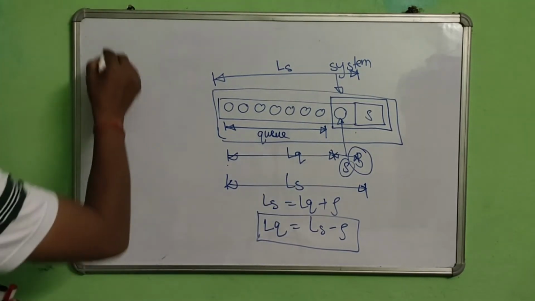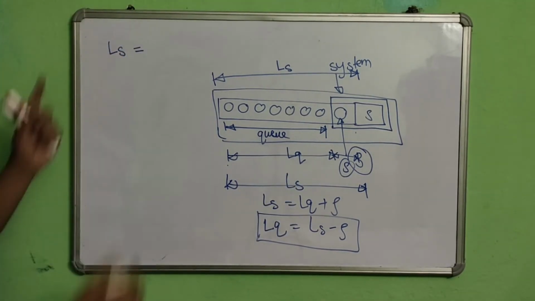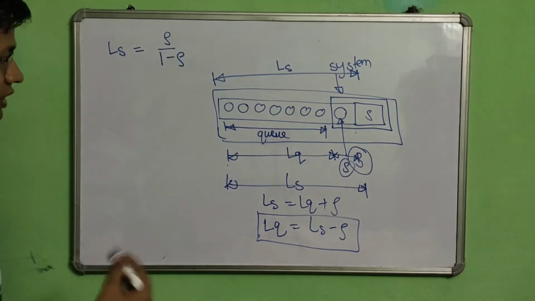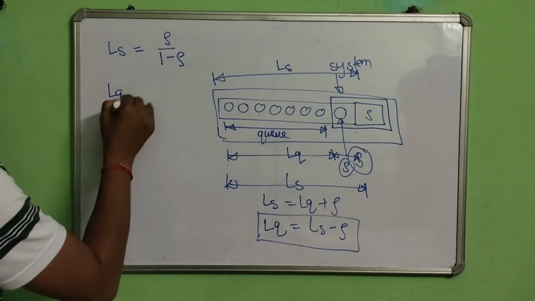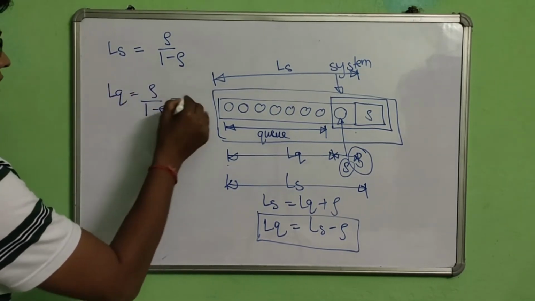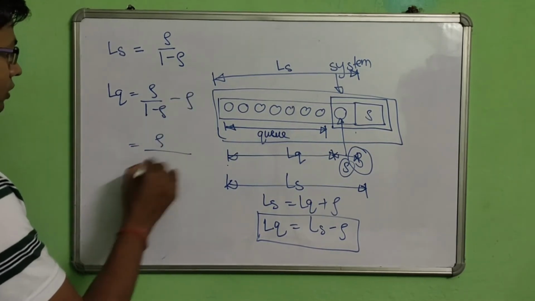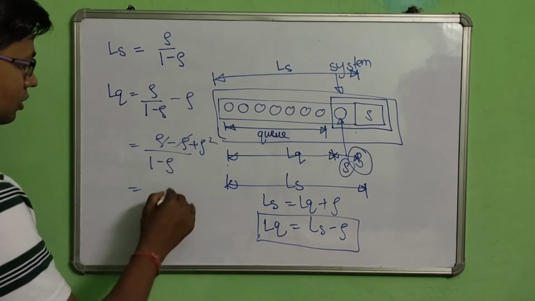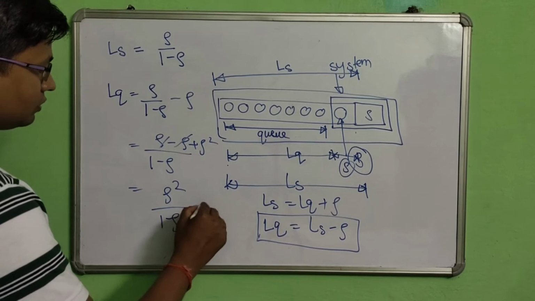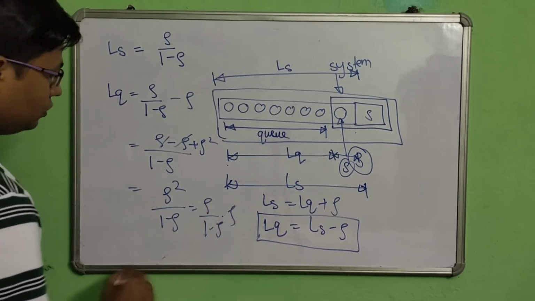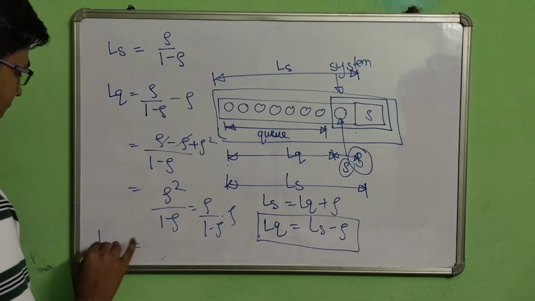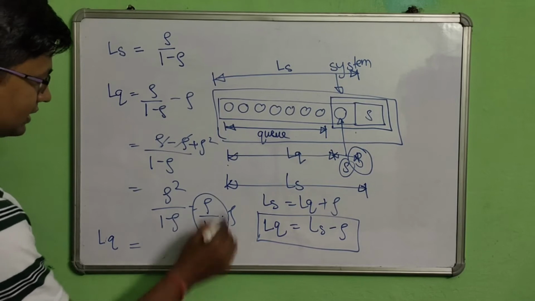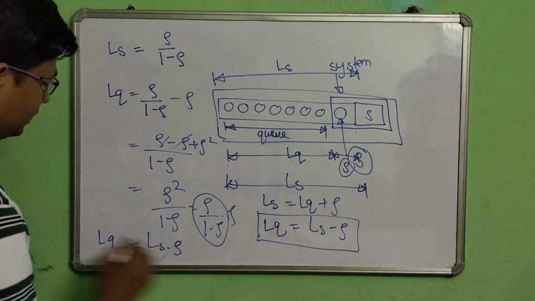What was the formula for LS? The number of customers in the system is rho upon 1 minus rho. Then what is the formula for the number of customers in the queue? It is rho upon 1 minus rho minus rho, which is equal to rho upon 1 minus rho, plus rho squared, that is rho squared upon 1 minus rho, which is equal to rho upon 1 minus rho into rho. This will be LS into rho, this is LQ.